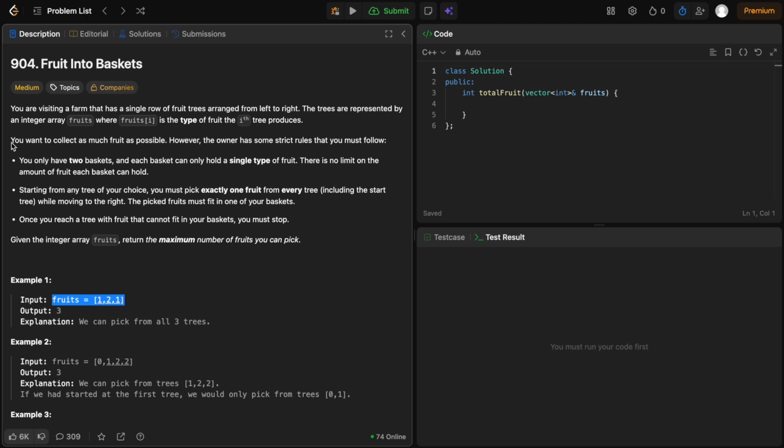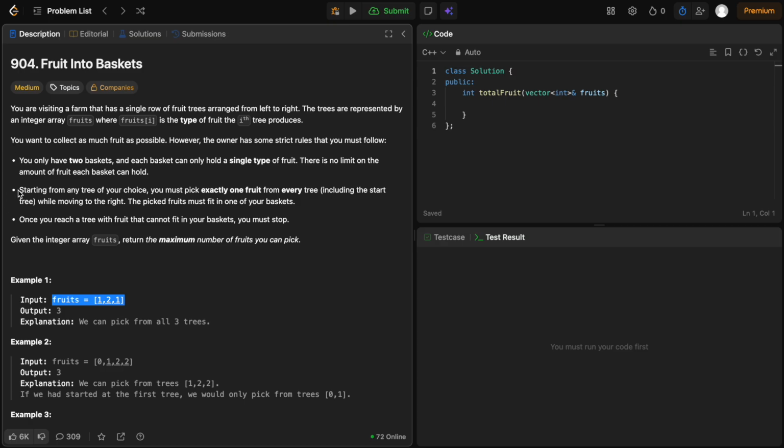So the rule says that you have two baskets and each basket can hold only a single type of fruit. Okay, if in one basket you are putting 1s, then you can only put 1s. If in the other basket you are putting 5s, you can only put 5s into that basket. There is no limit on the amount of fruits that you can hold in a basket.